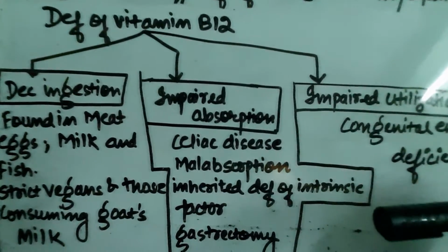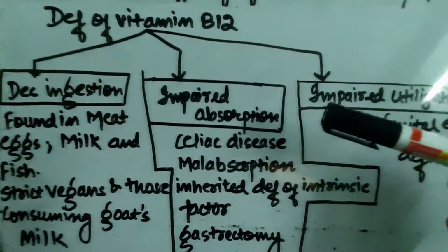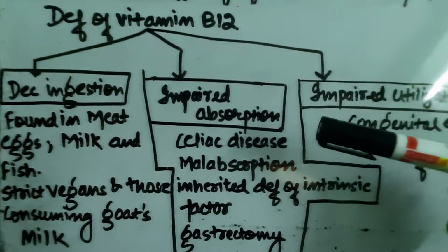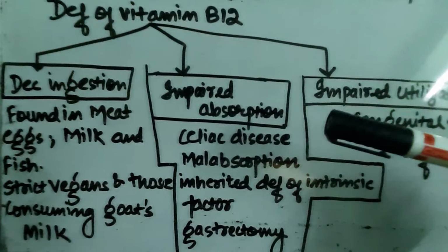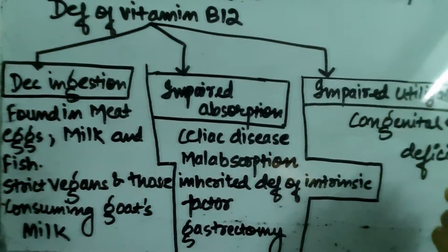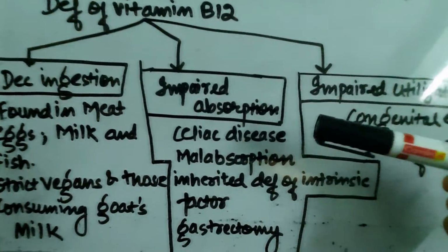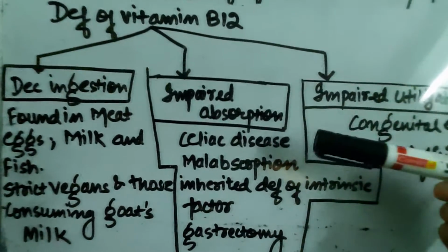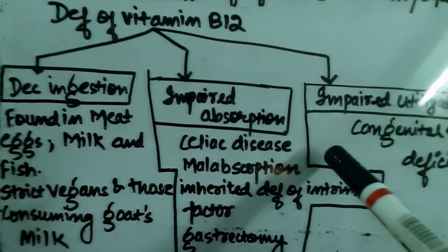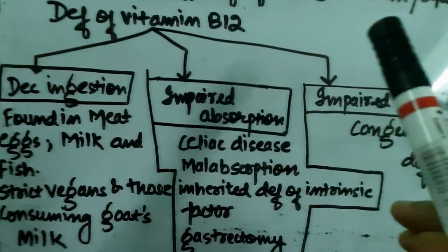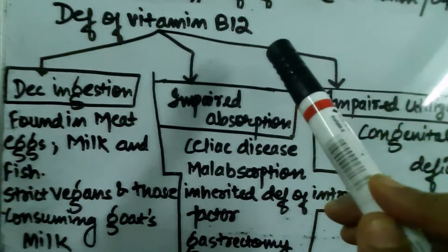But till now, just remember that certain diseases like celiac disease, it is a type of autoimmune disorder in which there is destruction of small intestine enterocytes. And small intestine enterocytes have receptors for intrinsic factor responsible for vitamin B12 absorption. So, if there is celiac disease, there are more chances for impaired absorption of vitamin B12, leading to deficiency of vitamin B12.